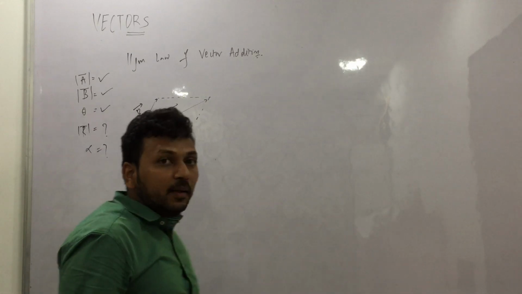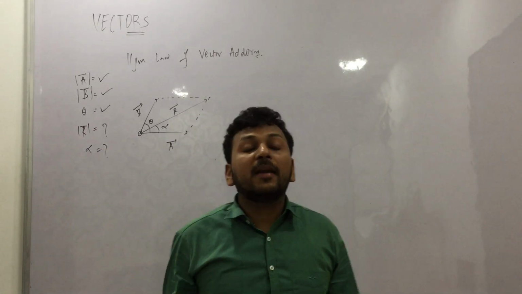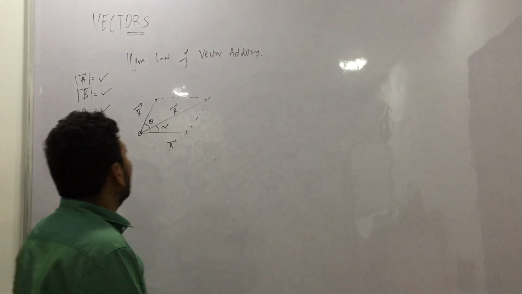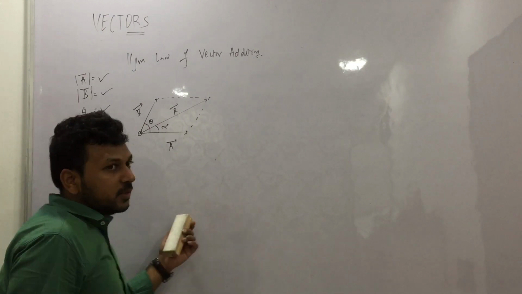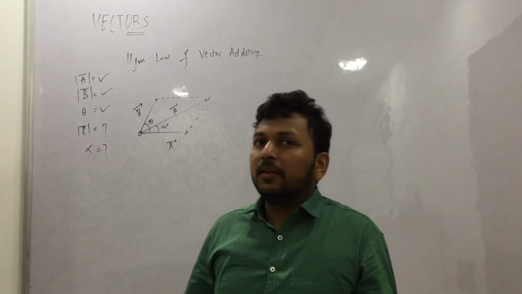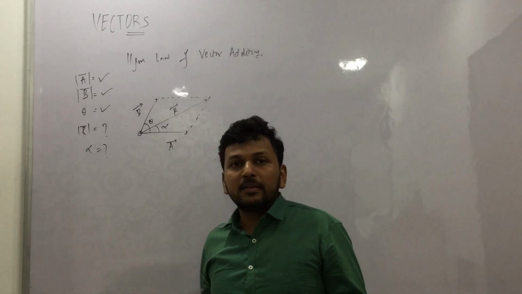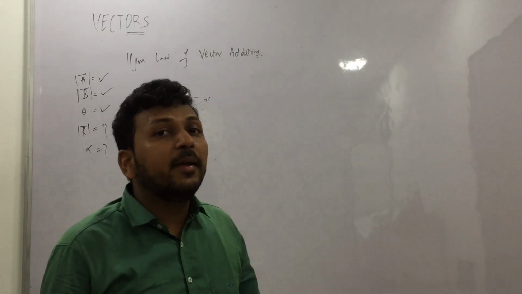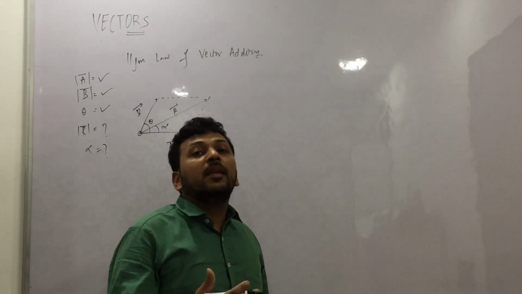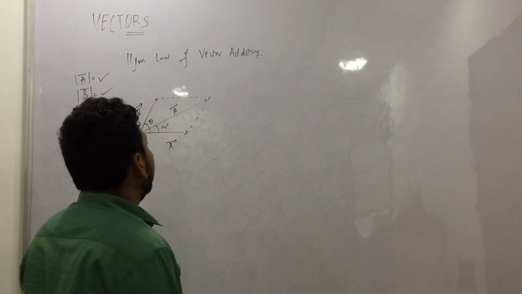Because the resultant is a vector, we have to specify the magnitude and direction, right? So this is our problem statement now. I don't think you have any doubt till now. It was very basic what vectors and scalars are and why there is a need to define something to add them. And this is the definition.